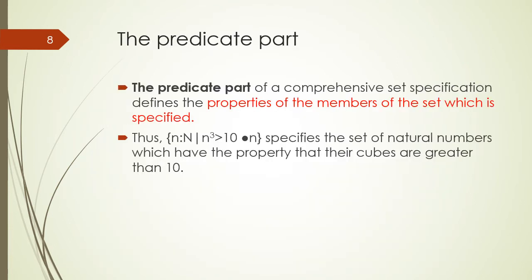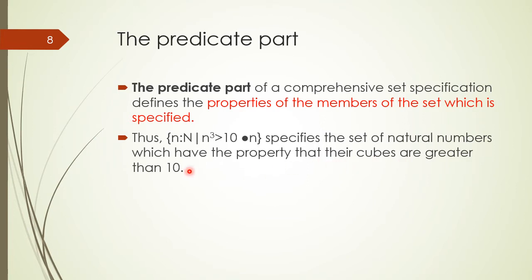We have discussed earlier that the predicate part of the comprehension set specification defines the property which acts as a constraint on the domain set, and this property basically represents the members of the set which is specified. For example, we have a comprehension set specification with the predicate n cubed is greater than 10, and this predicate specifies the set of natural numbers which have the property that their cubes are greater than 10.